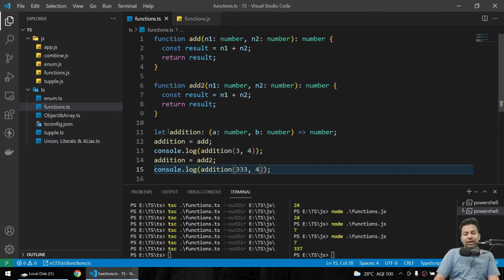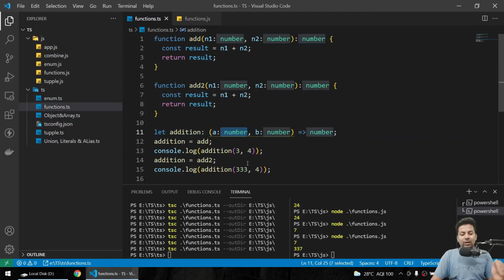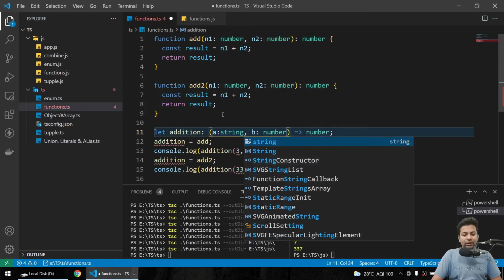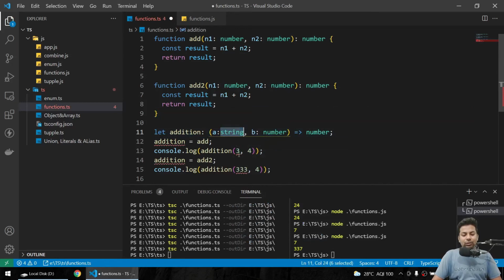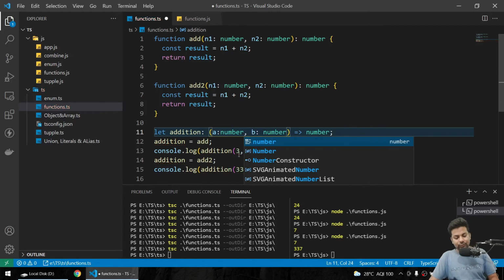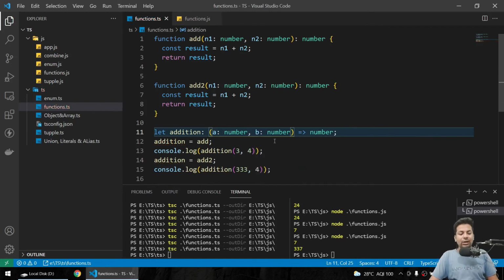So this is the function variable you declared. It will be a function. If you directly write the function, then okay. But if you want to tell what parameters it will accept and what it will return, you make a function type and say it will accept these parameters, which will be numbers, and it will have a return type. And if you say it will be a string, now here it will show you are sending a number, so you just change it to number. See, normal, everything's fine. So this is what it's all about with functions in TypeScript.